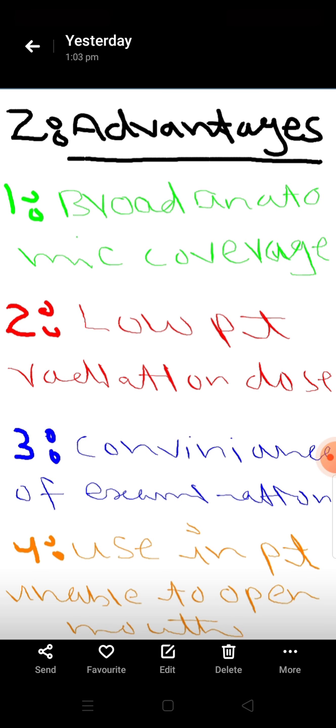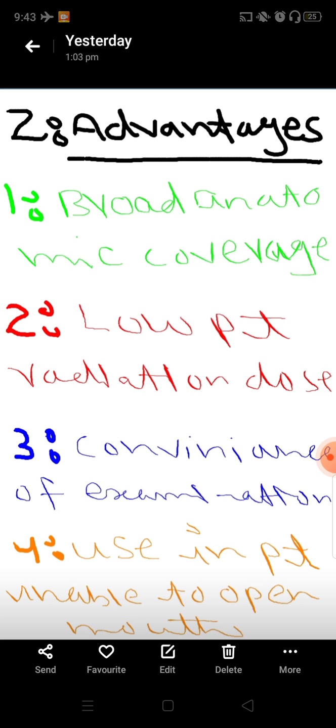Now come to the advantages of OPG. There are 4 advantages of OPG. The first advantage is broad anatomic coverage. OPG has broad anatomic coverage because it covers both midfacial structures, and mandible and supportive structures of mandible and maxilla. Therefore, the first advantage of OPG is broad anatomic coverage.